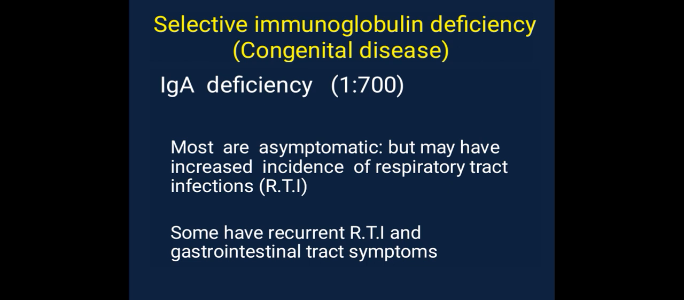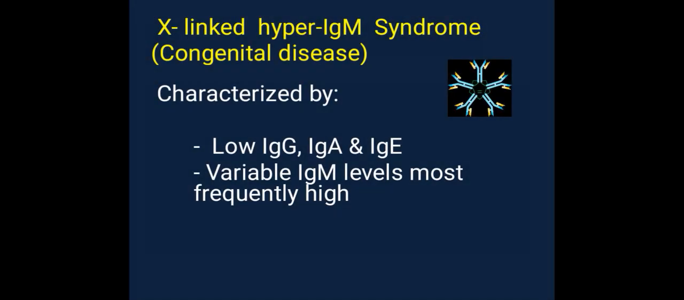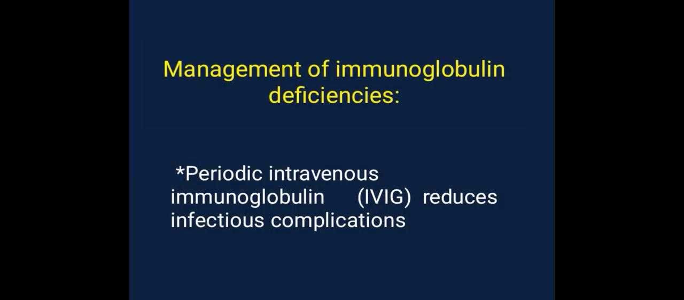Selective immunoglobulin deficiency, congenital disease: IgA deficiency. Most are asymptomatic but may have increased incidence of respiratory tract infections. Some have recurrent RTI and gastrointestinal tract symptoms. X-linked hyper IgM syndrome, congenital disease characterized by low IgG, IgA and IgE, and variable IgM levels, most frequently high. Management of immunoglobulin deficiencies: periodic intravenous immunoglobulin reduces infectious complications.